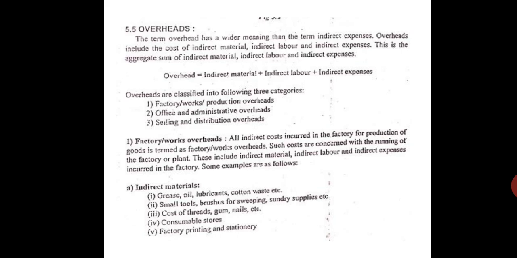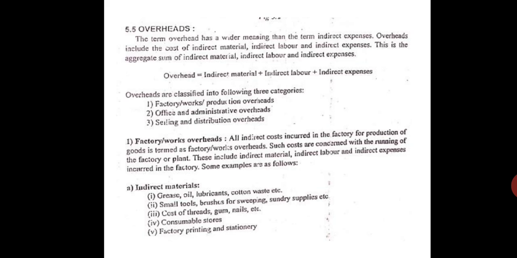So these factory overheads or workshop overheads are the indirect costs incurred in the factory for production of the goods. They include indirect material, indirect labor, as well as indirect expenses. For example, in a factory, as we discussed, machining of a crankshaft or connecting rod, you may use oil, lubricants, grease, cotton waste, because all the machines have to be lubricated. But you can't say that I used 50 ml oil for machining this crankshaft or connecting rod. That cannot be directly connected. So these are indirect materials.